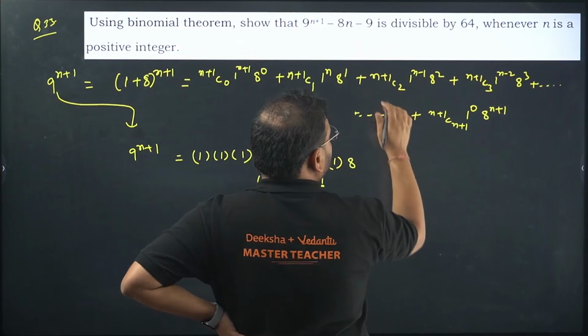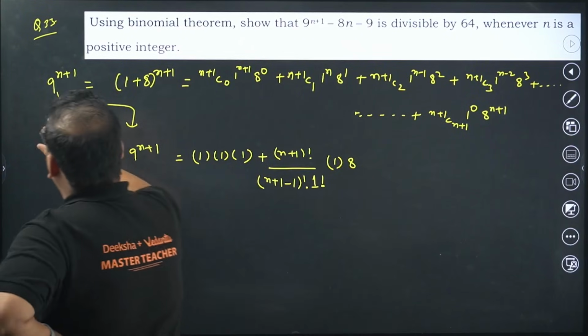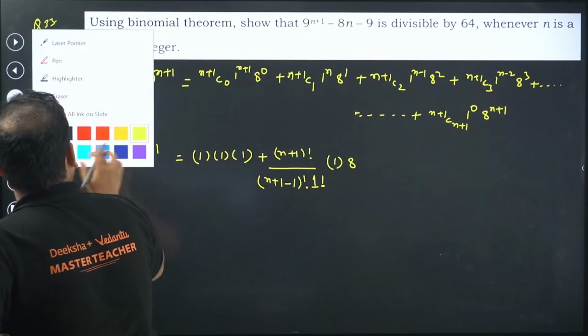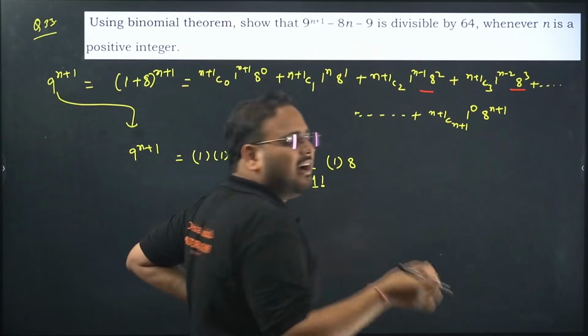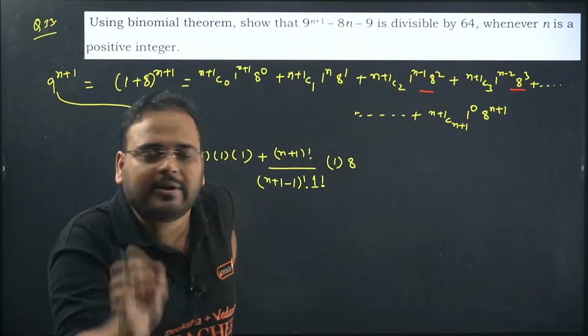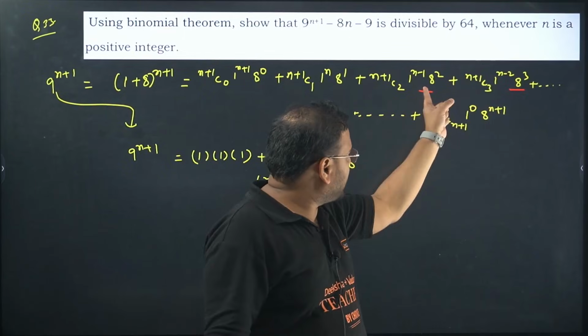Okay, don't worry about anything. Right now you can see there's a pattern building up. I have 8 square. I have 8 cube. So basically I have minimum of 8 square common in all the terms from here till here.